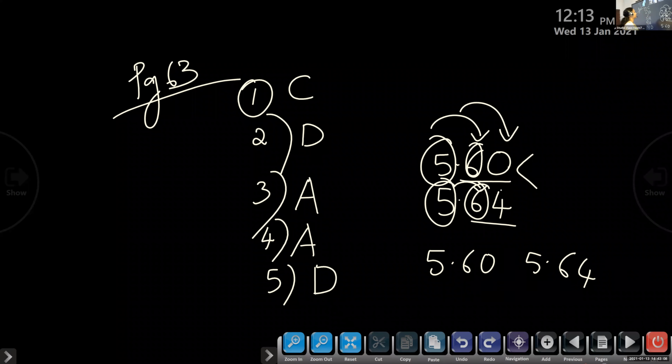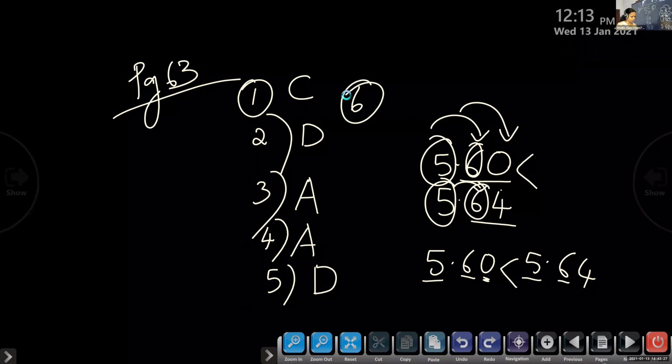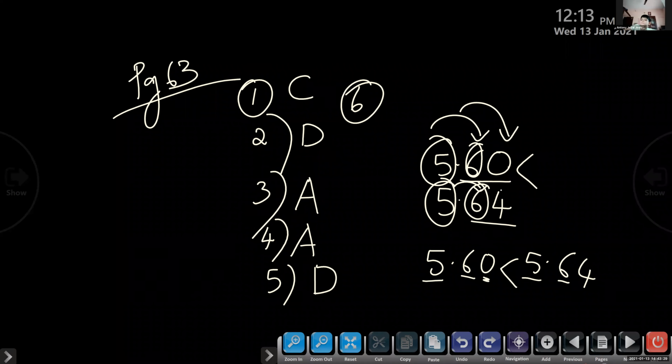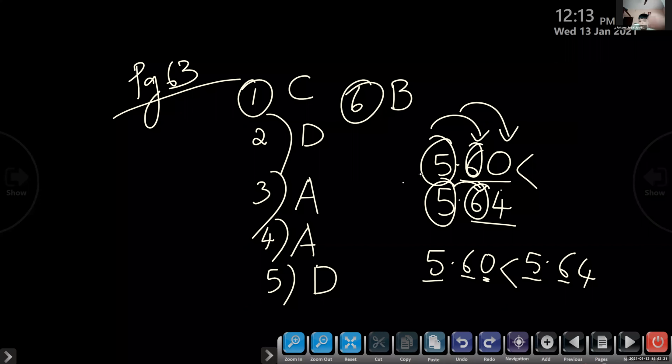Which option is correct? Option B. 5 and 5 are the same, 6 and 6 are the same. Now 0 is less than 4. So question number 6, which is the correct option? Option B.